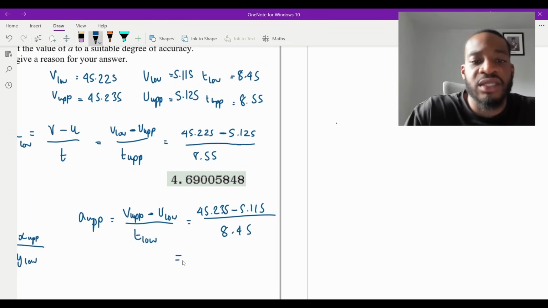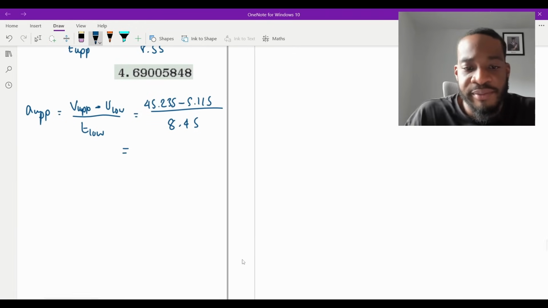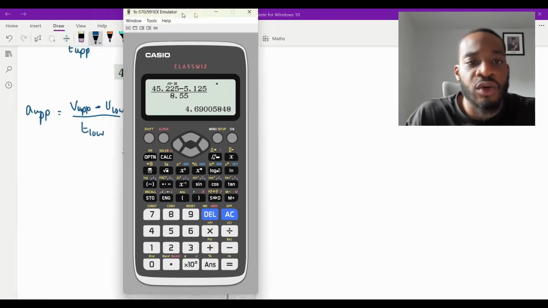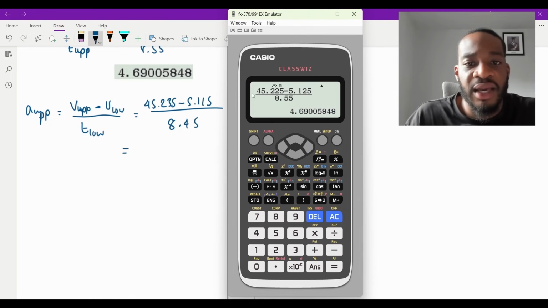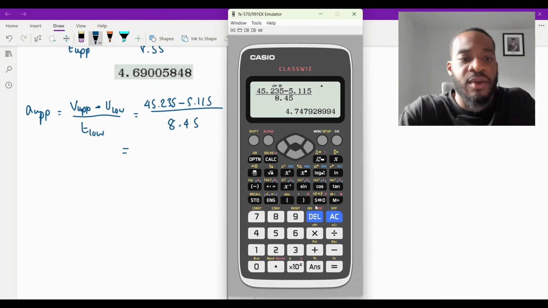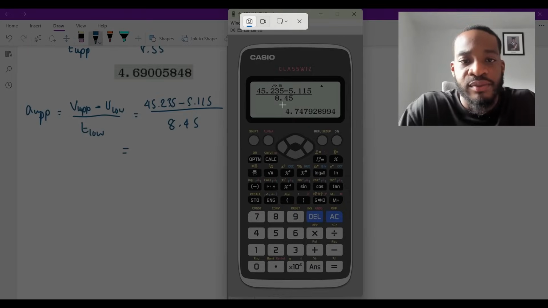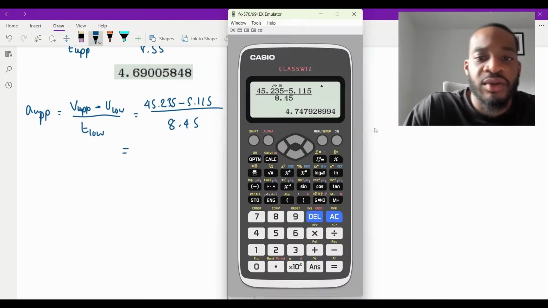And then all I'm going to do is put this into my calculator and see what I get. So putting that in, I'm going to change this to a 4, like that. I'm going to change this to a 1, like that. And I'm going to change this to a 3, aren't I? So I get that there, and I get this number here, don't I? So that is going to be my answer. So I'm going to put that there. Copy that, and then put that there.